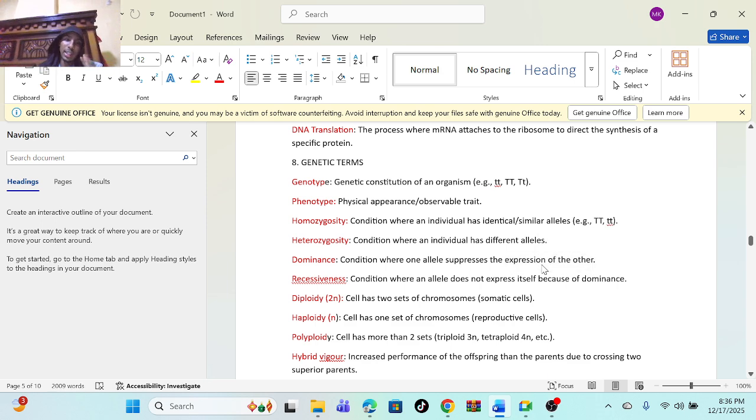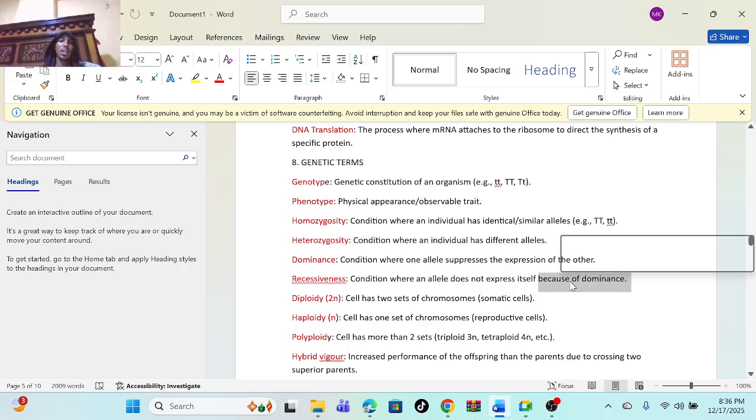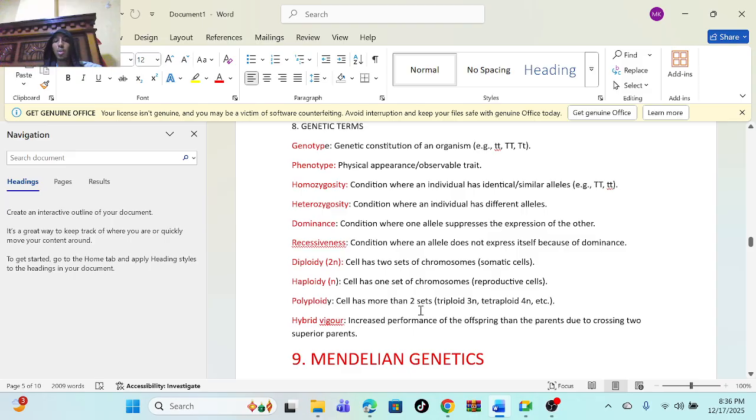Just know that recessiveness is a condition where an allele does not express itself because of dominance. So dominance brings recessiveness. Diploidy is a cell with two sets of chromosomes. Haploidy has one set of the chromosomes. Polyploidy has more than two.